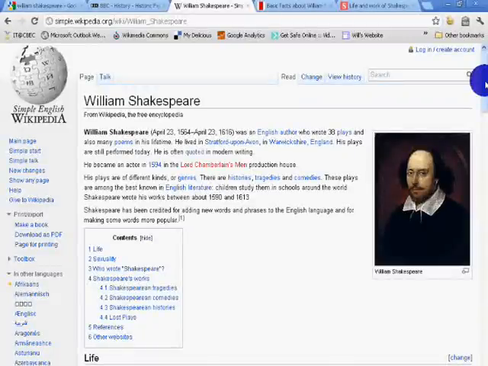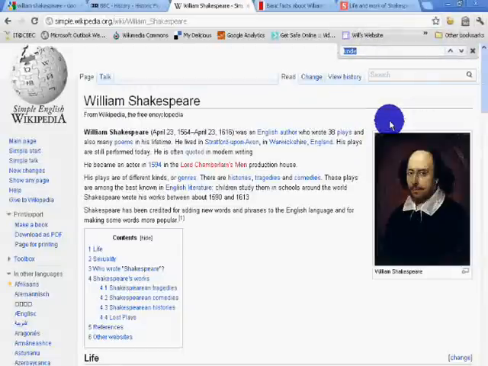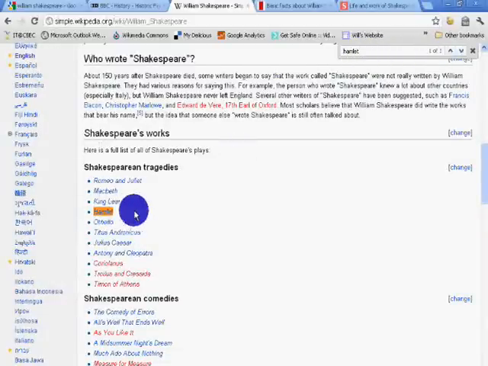And I also want to remind you about Control F. Here, find. The same for Internet Explorer, Control F, it comes up under the edit menu. Now let's say I want to find out about Hamlet. Type in Hamlet. Now Hamlet appears once on this page and it jumps me straight there, and I could open that up in a new tab.